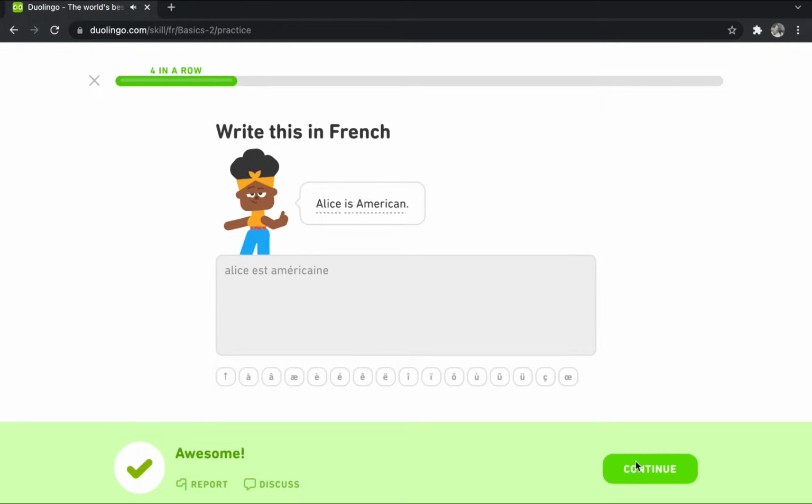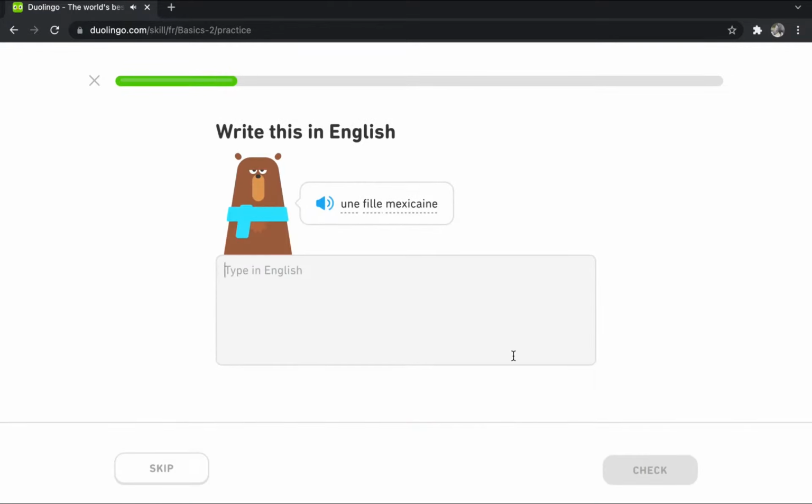Okay, next question. We already learned this before also. Une fille Mexicaine actually translates to a girl Mexican. But this is in French pattern, so we will change it to the English one. A Mexican girl.